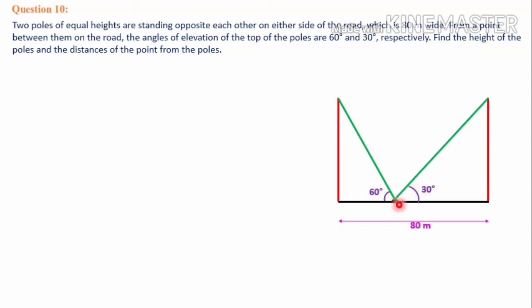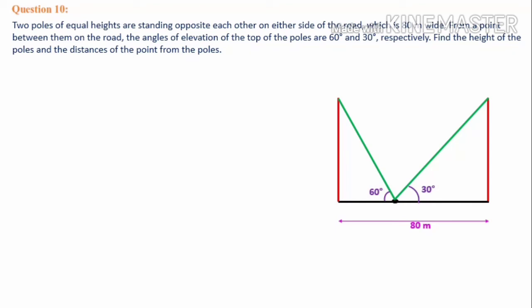The person is standing here and looking at this pole at an angle of 60 degree, and the same person standing at the same point and looking at the top of the second pole at an angle of 30 degree. Here angle of elevation is mentioned because he is looking at the top, means the object is above the eye level, so that's why it is called angle of elevation.